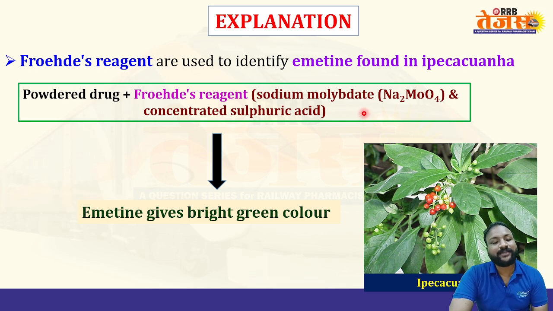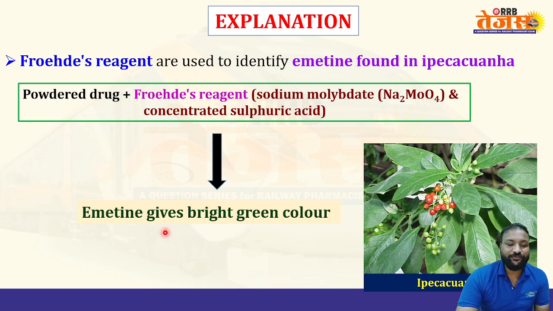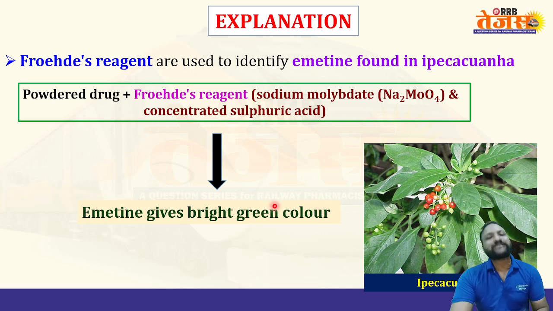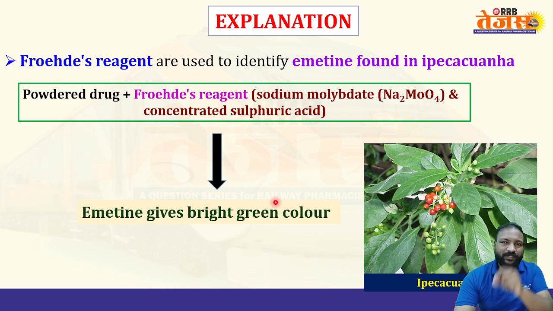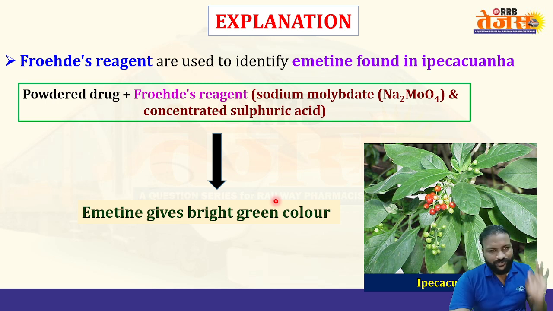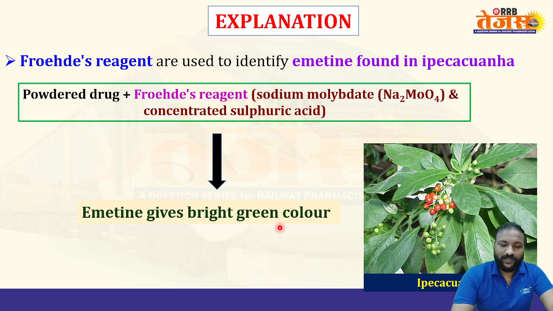Option A is correct. Sodium molybdate plus H2SO4. This Froehde's test or reagent is used to identify emetine from ipecac. So when the powder drug is treated with Froehde's reagent, which is sodium molybdate plus concentrated H2SO4, it gives a bright green color, which confirms the presence of emetine. Not dark, bright green color. So it is the test for ipecac.